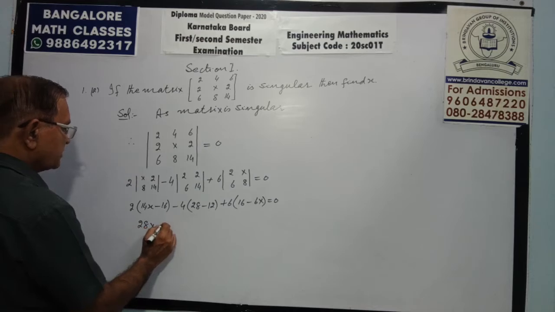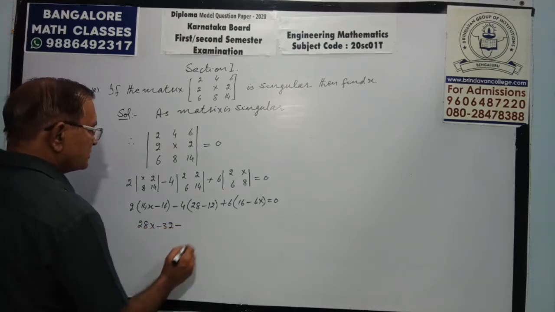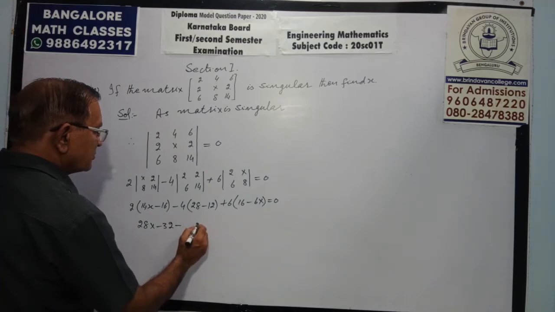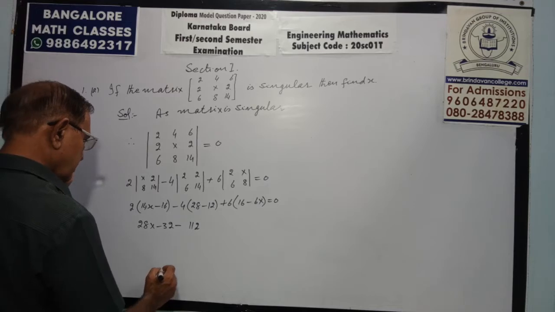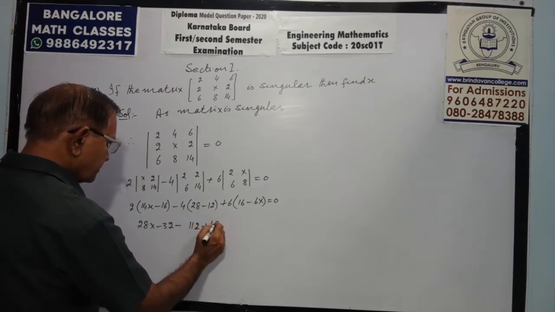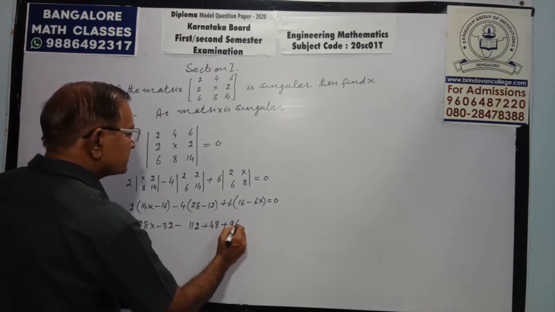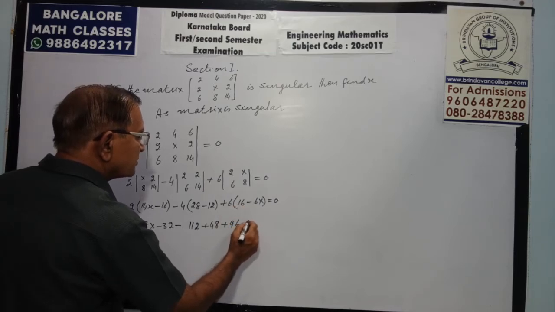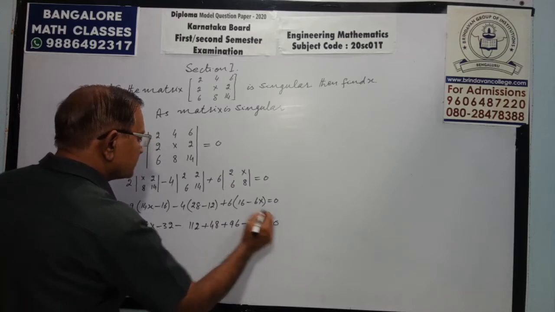So it will come out to be 28x minus 32 minus 112 minus plus 48 plus 96 and minus 36x equals 0.